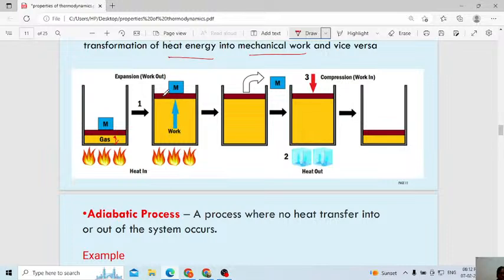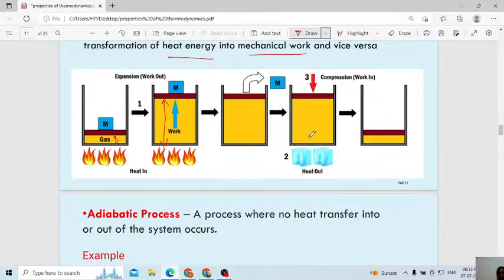Once it absorbs this much heat, the system expands. Why do we use the word system in thermodynamics? Whatever changes happen, they happen in that matter only, whether it may be solid, liquid, or different types of matter. All together we consider it a system. Don't get confused about why I always use the word system. System means any matter, anything you can consider, anything you can imagine. Then here it will be constant for some time.